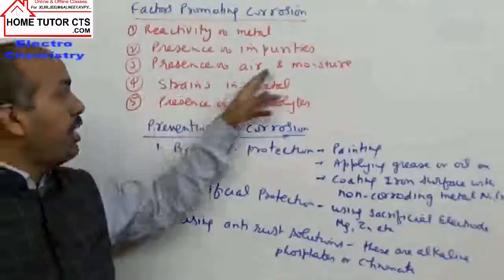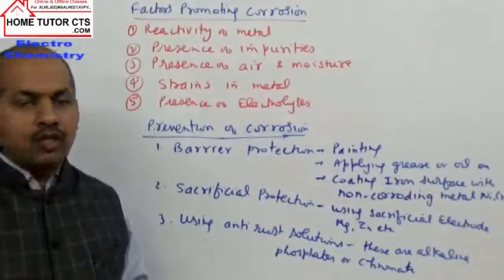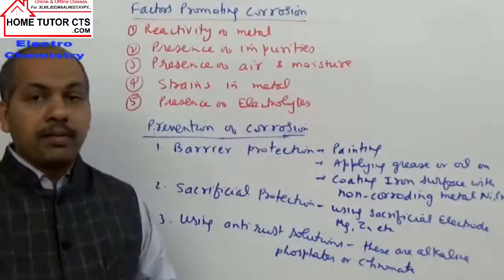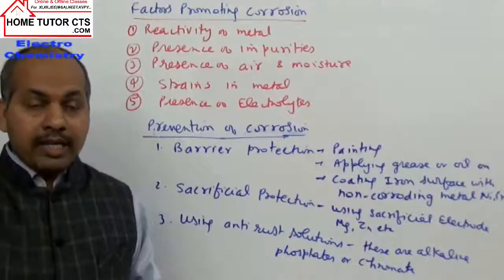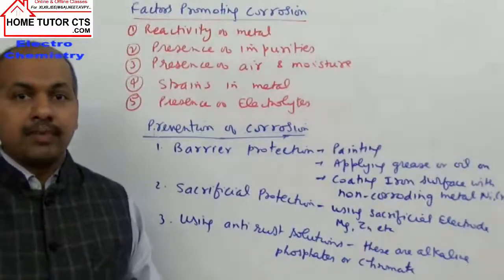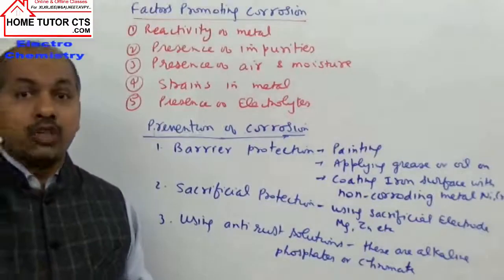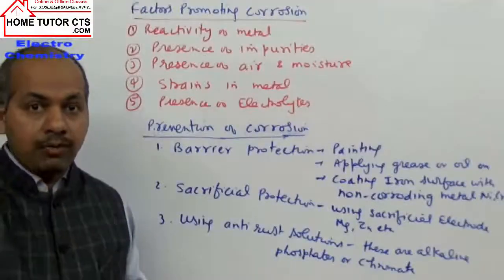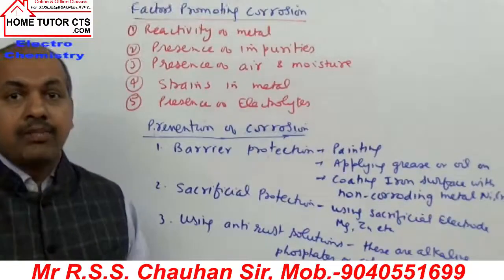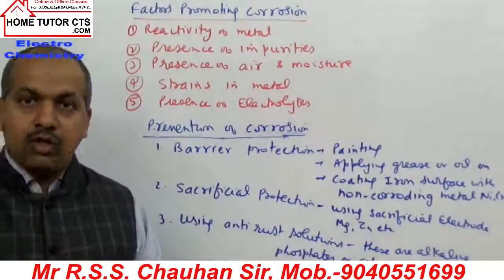Next can be taken, presence of air and moisture. For a redox reaction to happen, we should have dissolution of air, oxygen, and moisture, because in moisture the CO2 gas or sulfur dioxide gas or other nitrogen oxides, sulfur trioxide, H2S, different kinds of polluting gases, can dissolve in moisture or water on surfaces, and then those droplets readily set up an electrochemical cell.